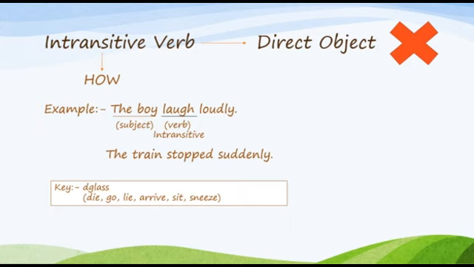Clear? So I have shown you here a key, right? The key is GLASS. These are examples of intransitive verbs. The verbs which are always considered intransitive are die, go, lie, arrive, sit, sneeze. This is noted as the GLASS. These are some of the verbs which are always intransitive. They can never be transitive, right?